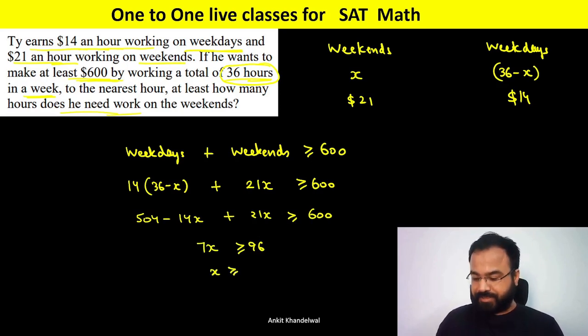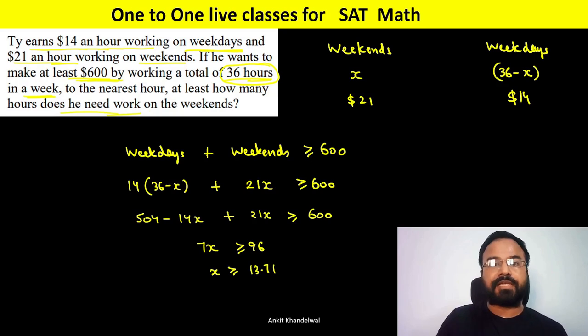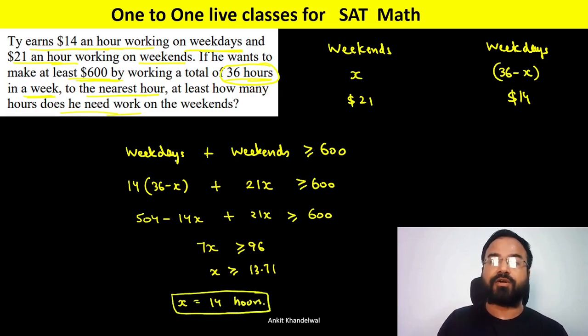So x is greater than or equal to 96 divided by 7, that is 13.71. Since it is asking for the nearest hour, at least how many hours he has to work, x is greater than or equal to 13.7, so 14 hours. So a minimum of 14 hours he has to work on the weekends so that he can earn at least 600. This is the final answer.